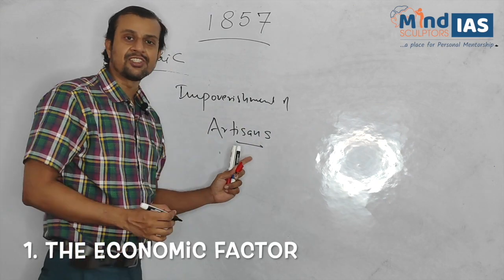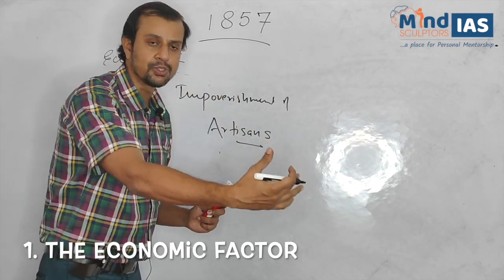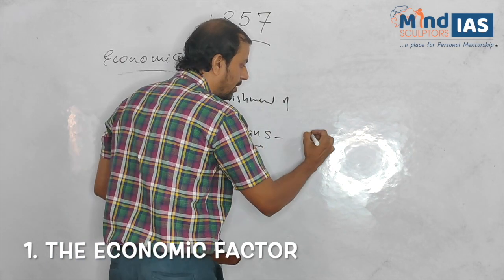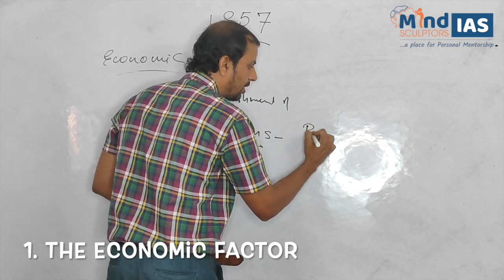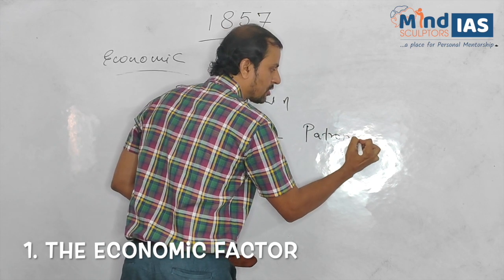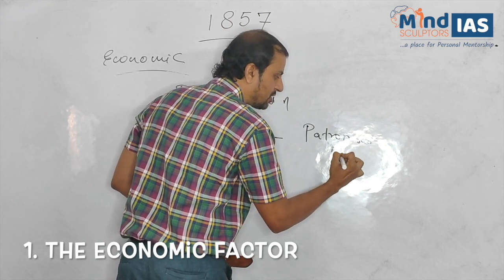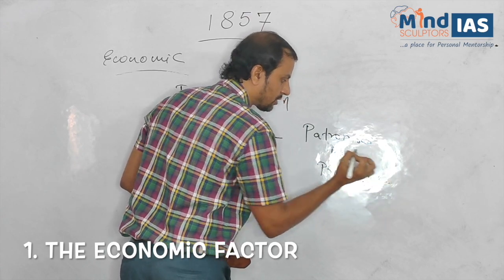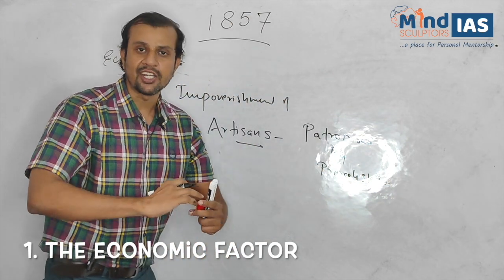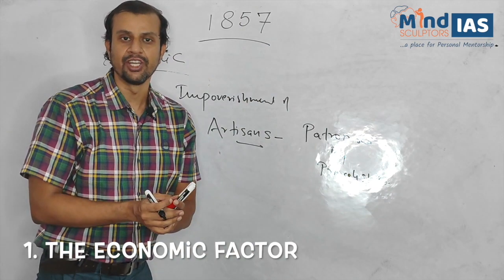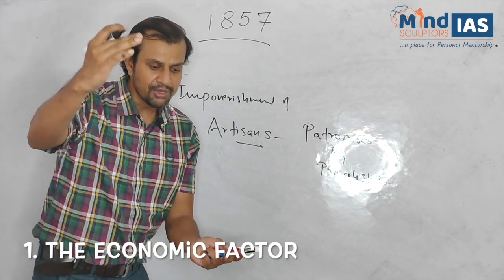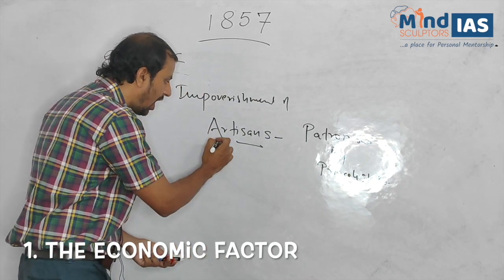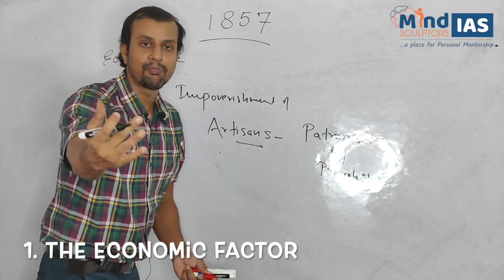Now, artisans were patronized by the rulers of the princely states. When the British started conquering the territories of India, there was a diminishing or reduction of princely states, and gradually artisans lost their patronage.